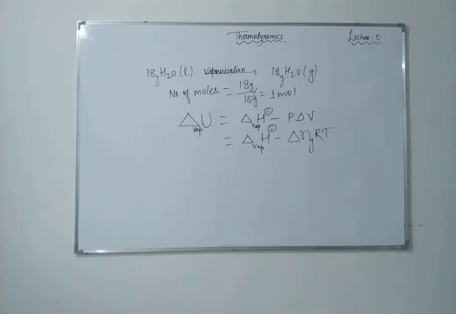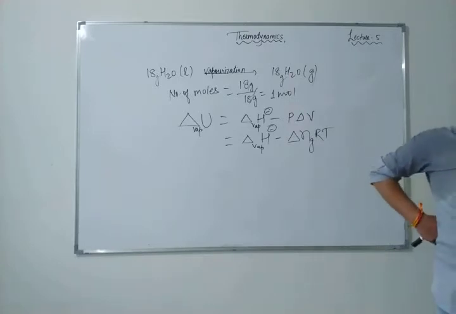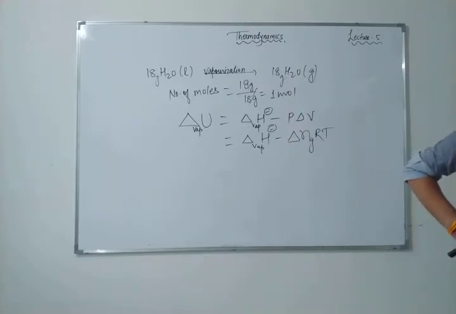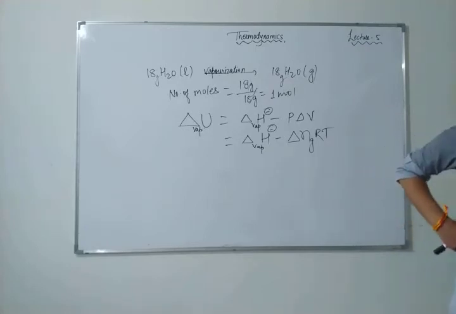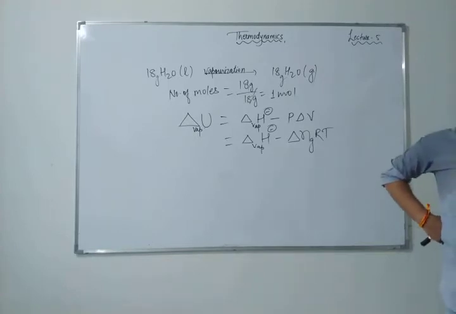Now the values are given in the question: delta H of vaporization is 40.66 kilojoule per mole, and you have to calculate the delta U value. There is nothing else, you just have to put in the values.